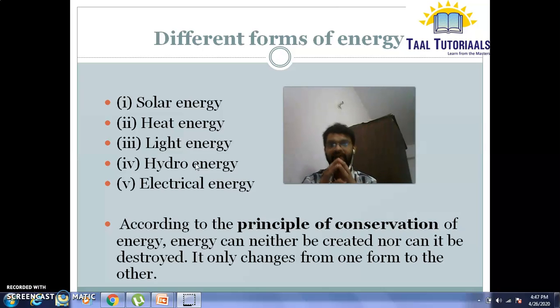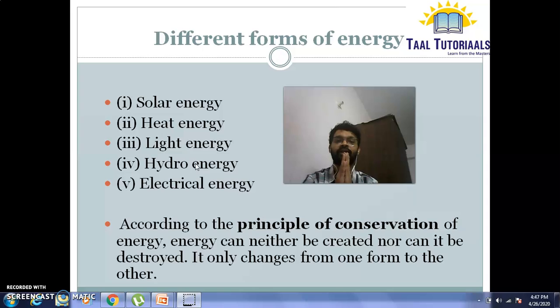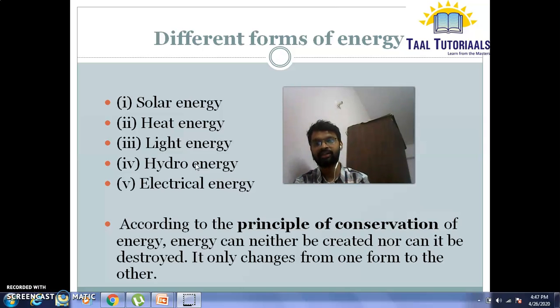But there are various more types of energy like nuclear energy, geothermal energy, wind energy, sound energy, magnetic energy, chemical energy. There are many in abundance. Here we are discussing the 5 main types of energy. Solar energy: the energy radiated out by the sun is known as solar energy.